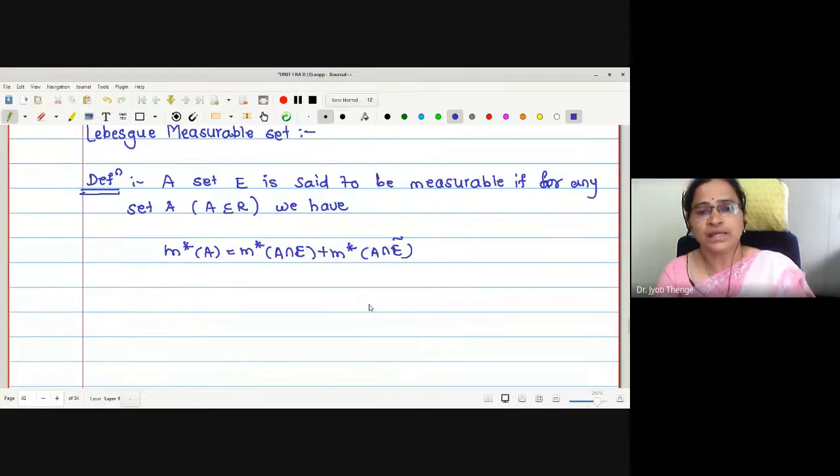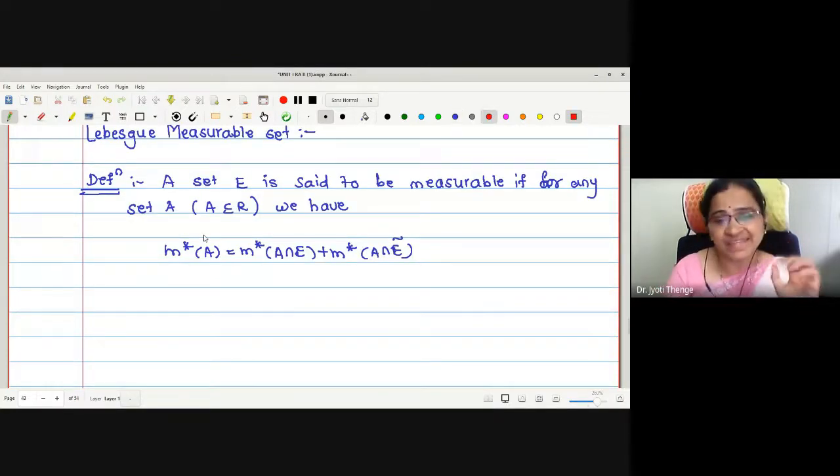This is the textbook definition. We will try to understand what this definition means. We are discussing the set E to be measurable, but for any set A, this statement is going to hold.